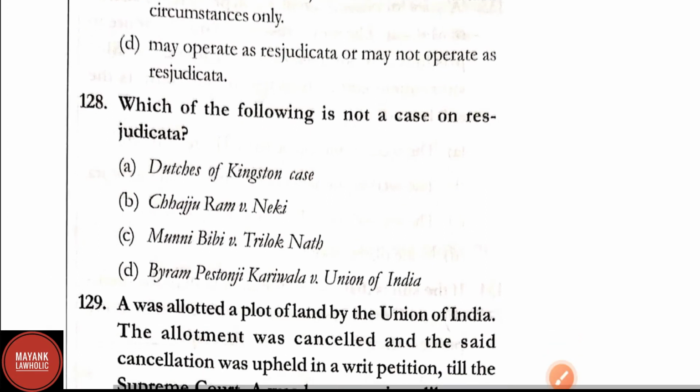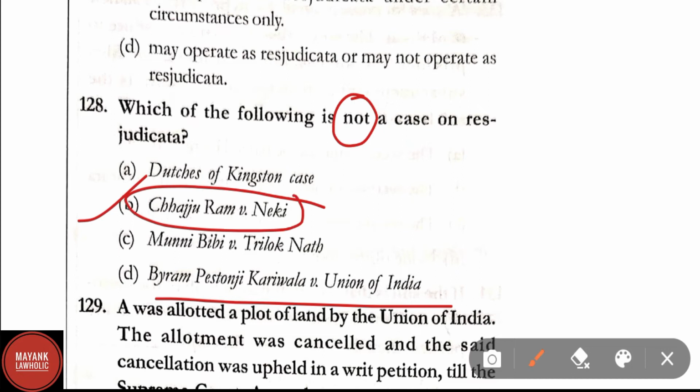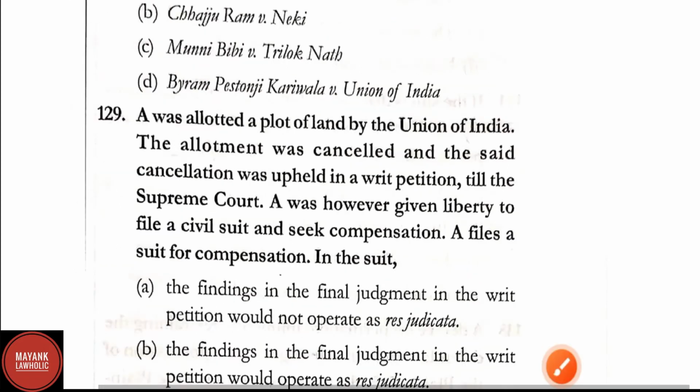Question number 128. Which of the following is not a case on res judicata? Duchess of Kingston case, Chhajuram versus Neki, Munni Bibi versus Triloknath, Bairam Pestonji Gariwala versus Union of India. Here correct answer is option B, that is Chhajuram versus Neki is not a case on res judicata.